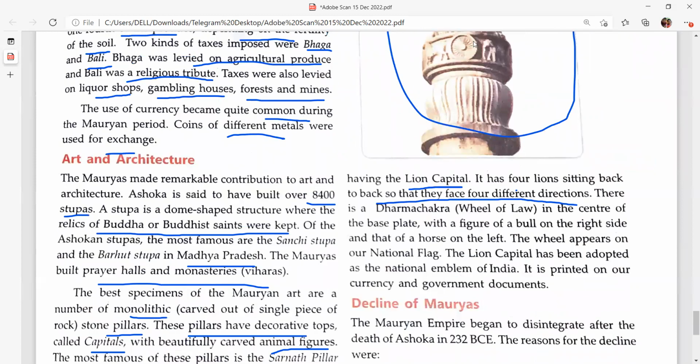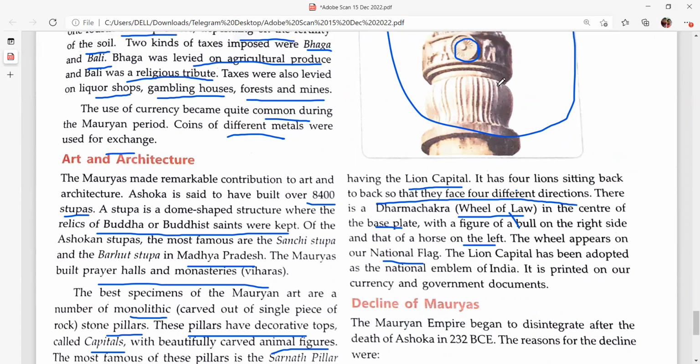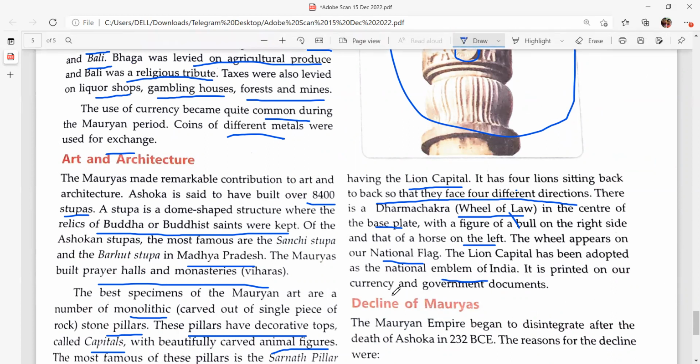And there is a dharma chakra, the wheel of law, in the center. There is a bull and a horse beside the Dharma Chakra. The wheel appears on our national flag. This Dharma Chakra or Ashoka Chakra appears in our national flag in the white region, in blue color. The lion capital has been adopted as the national emblem of India. It is printed on our currency and government documents.